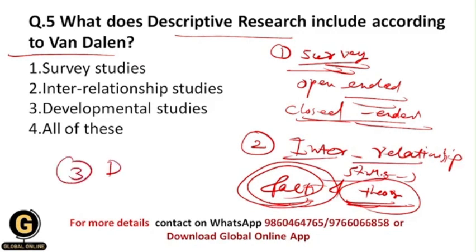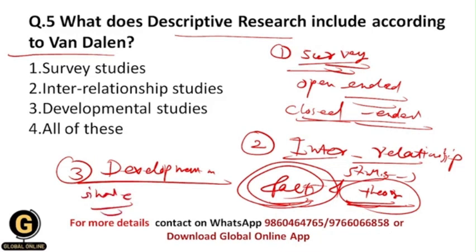And the third study is developmental studies. Within the developmental studies, as the name suggests, we study the development of each and every object. For example, if I want to study the development of a particular organism in a human being, such as the heart, then from a single cell I will see its development towards a proper heart. This is nothing but growth of a single cell towards the heart, and development of each and every stage. And this is nothing but developmental study.